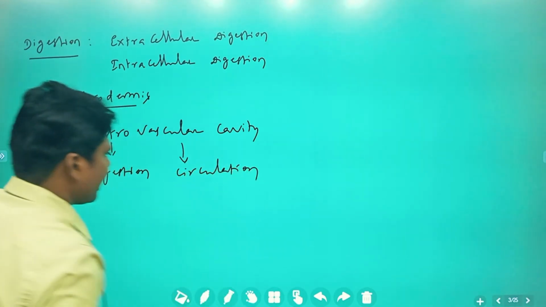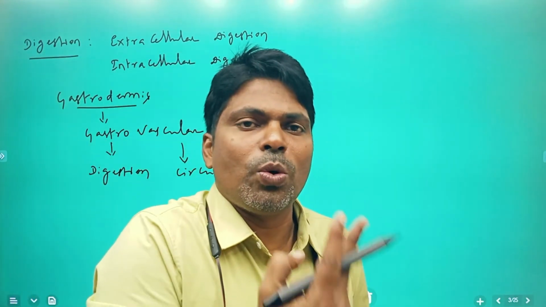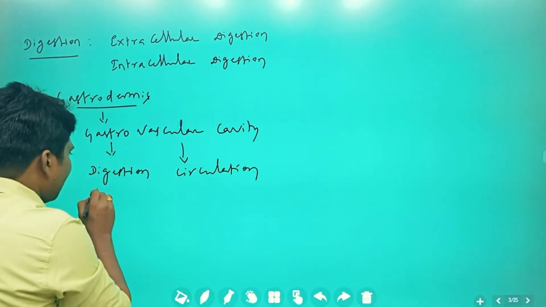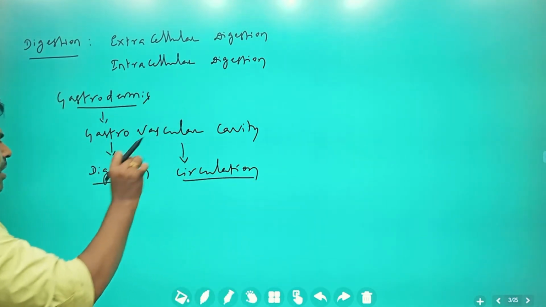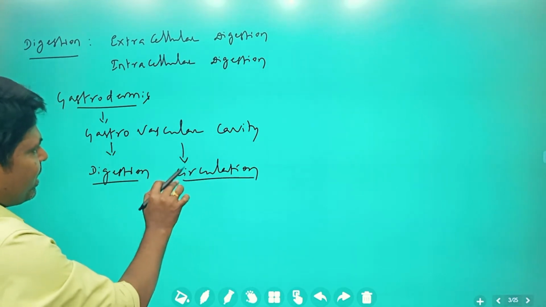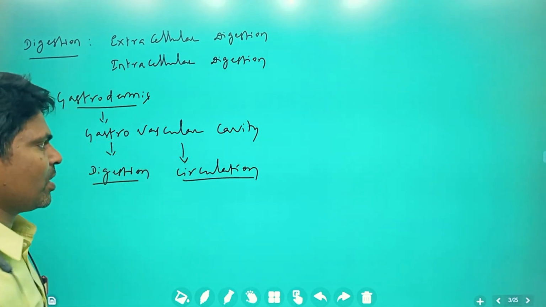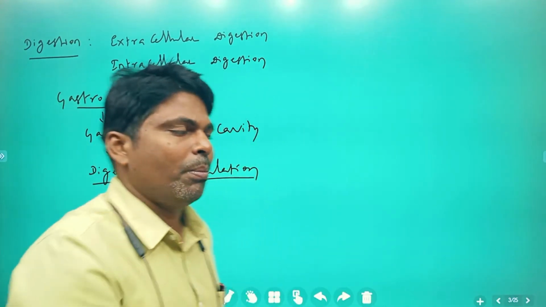So whatever the Coelenterata, the gastrovascular cavity, or coelenteron, does two functions, digestion as well as circulation. That is the main function.